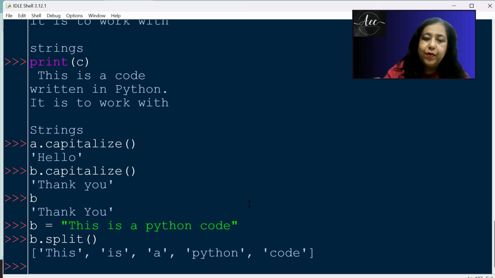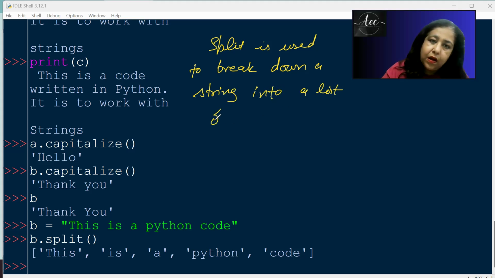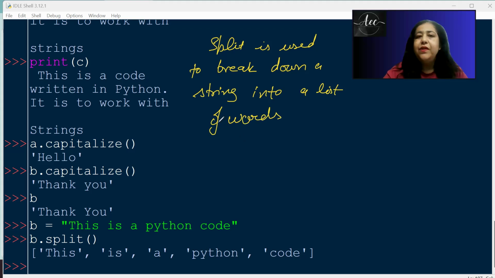So what is the purpose of split? Split is used to break down a string into a list of words.